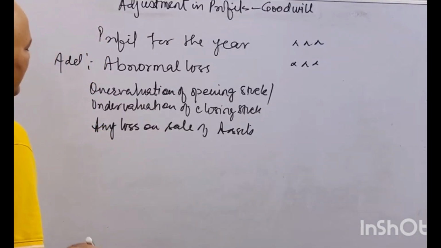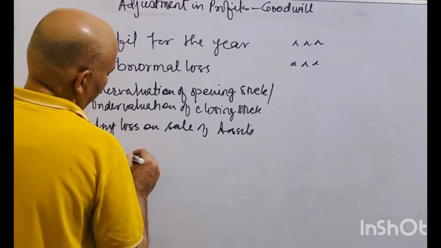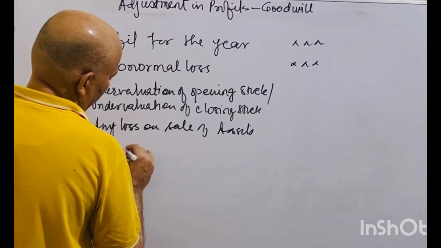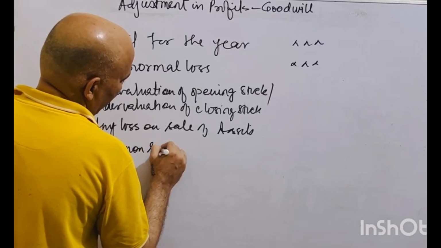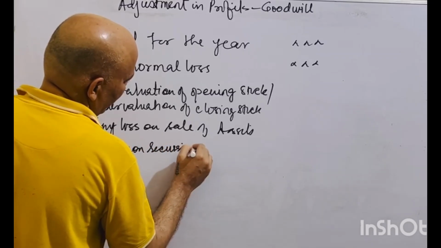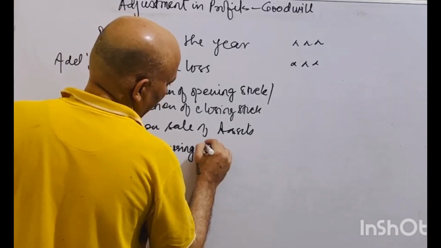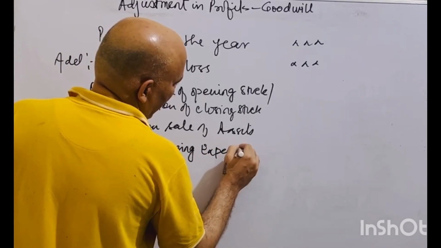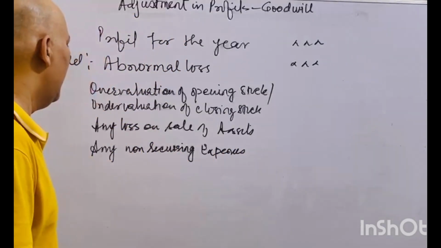The next one is any non-recurring expenses. Any non-recurring expenses you have to add back, right?